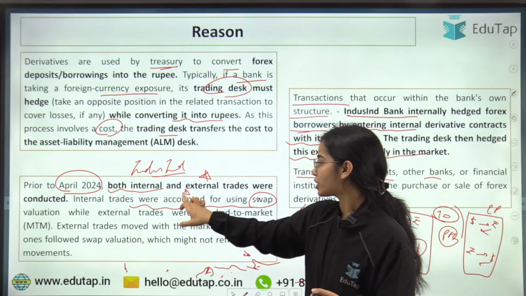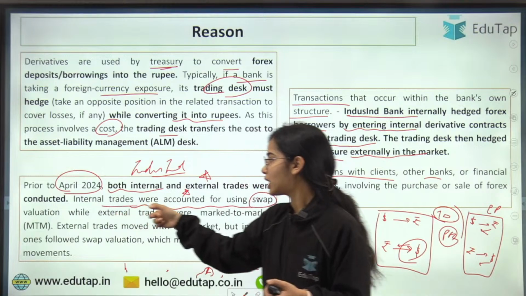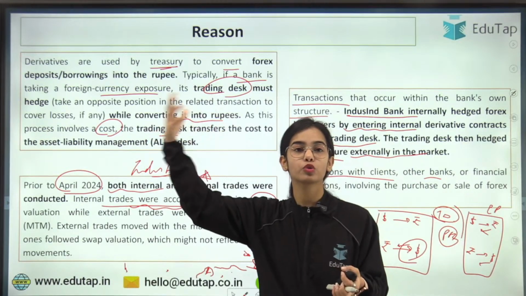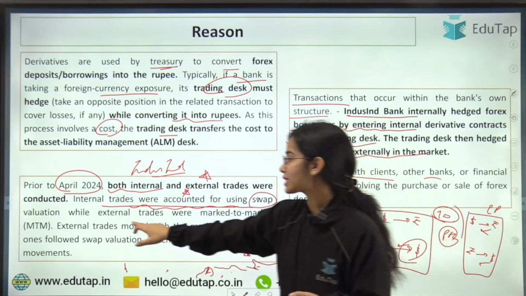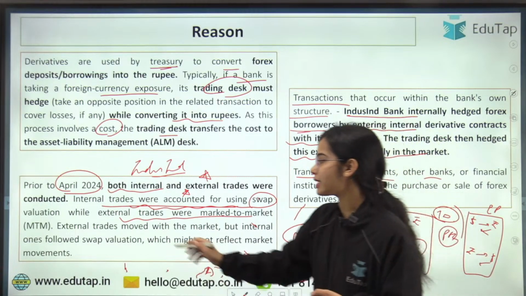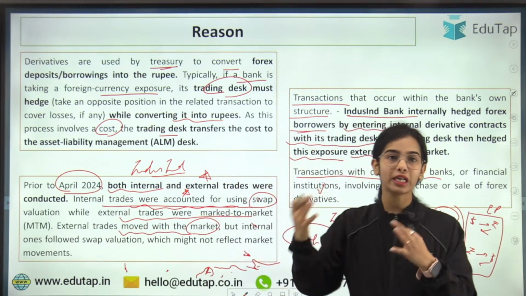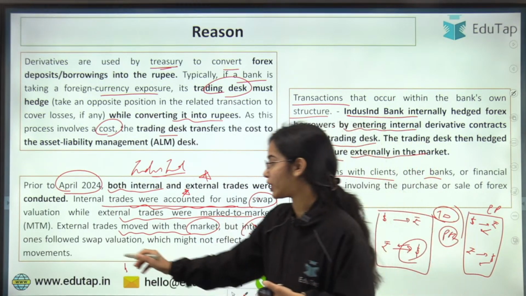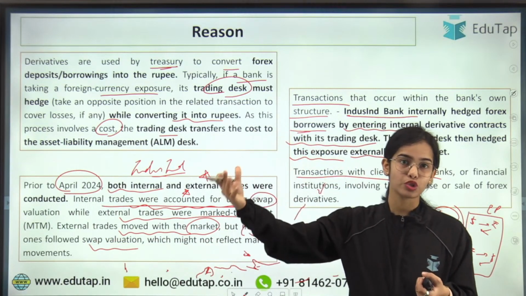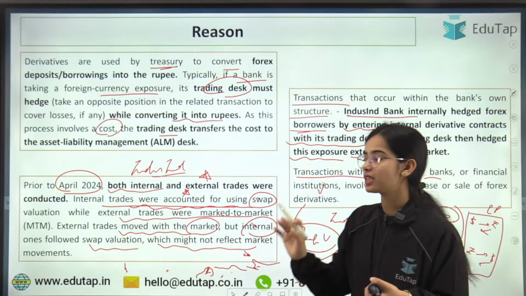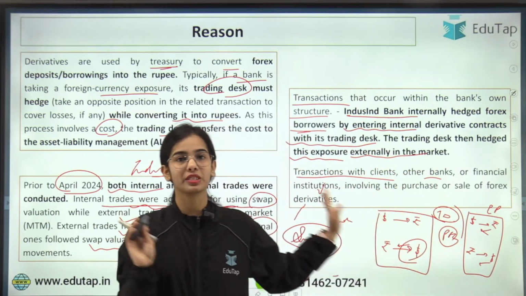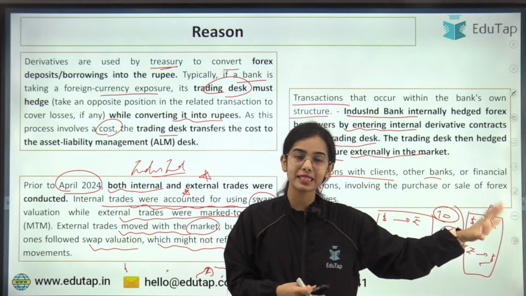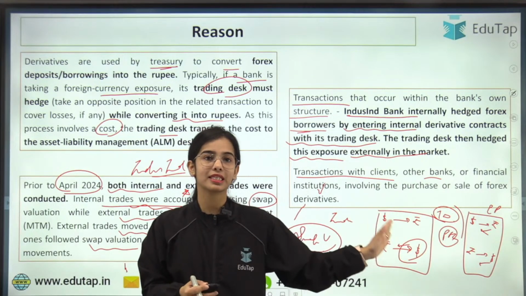Internal trades were accounted for using estimation, using future prices, that is, what would be the future rate for this currency. External trades were marked to market. So external trades moved with the market and had profit and loss as per market conditions, but the internal ones followed the swap valuation, the estimated valuation for future currency rates, which might not reflect the market movements. You can understand that the discrepancy came because the internal valuation was something else and the external valuation as per the market was something else. So there was a discrepancy in the accounting.